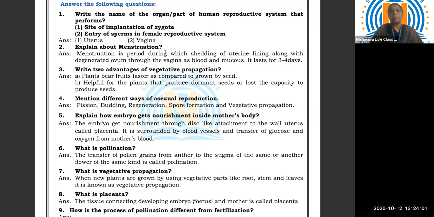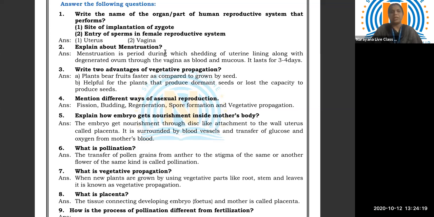Then sixth question, what is pollination? The transfer of pollen grains from anther to the stigma of the same or another flower of the same kind is called pollination. The transfer of pollen grains from anther to stigma, whether it is the same flower or another flower of the same kind, is called pollination.